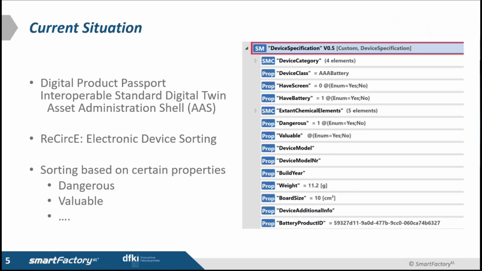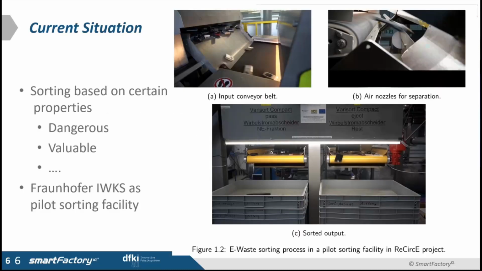We want to have a digital representation of our products, which is an interoperable standard digital twin called asset administration shell. This is a critical aspect because proprietary systems are not suitable solutions. The case is sorting electronic waste in this project, and we have some information models based on asset administration shell, which you can see an example of in the picture.